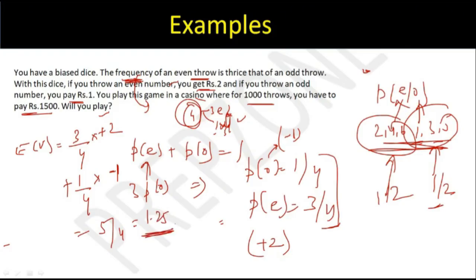Which means if I throw the dice for 1,000 times, I'm likely to get 1.25 into 1,000 rupees, which is nothing but 1,250 is my net revenue that I can earn out of this game. But to throw 1,000 dice, I have to pay what? 1,500 rupees. So net I'm going to be in loss. 1,500 minus 1,250, I'll have a loss of 250 rupees. So I should definitely not play this game. Perfect. If everyone is clear, let's move ahead.